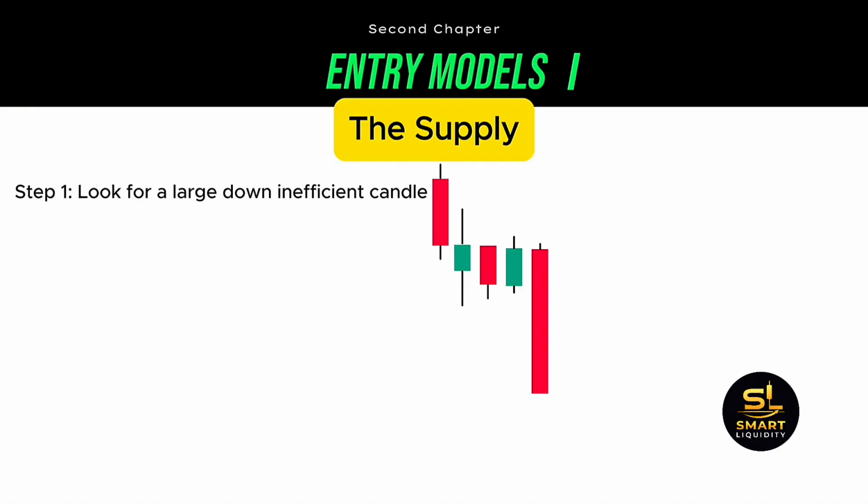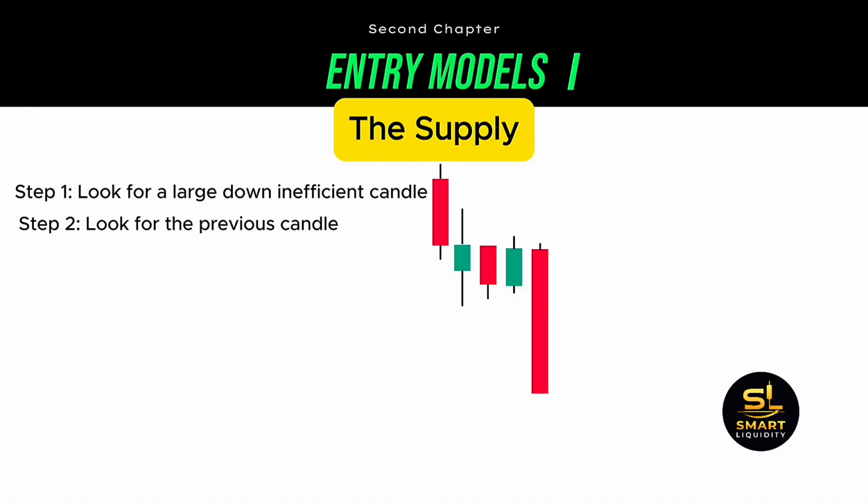Now that we have identified that candle, we move into the second step, which is to observe the candle previous to the candle that broke the balance. So to make sure we understand, we are talking about the last candle before the price has moved aggressively. So that is this candle.